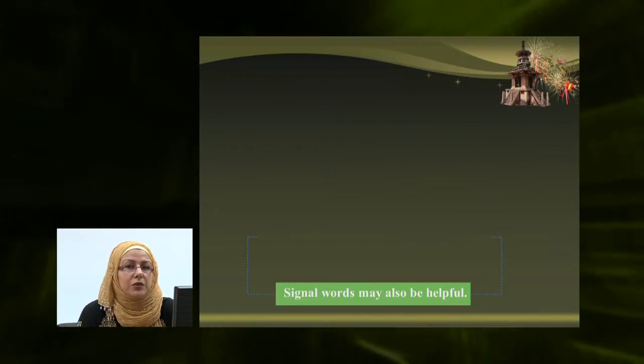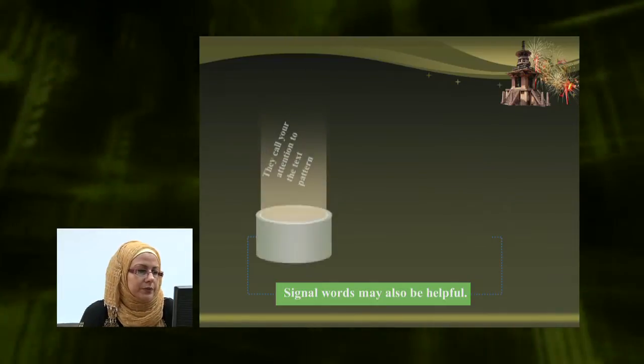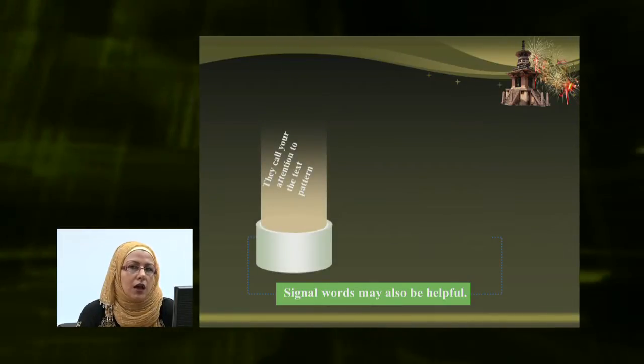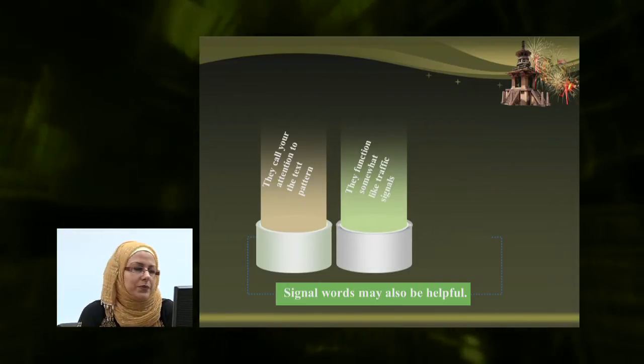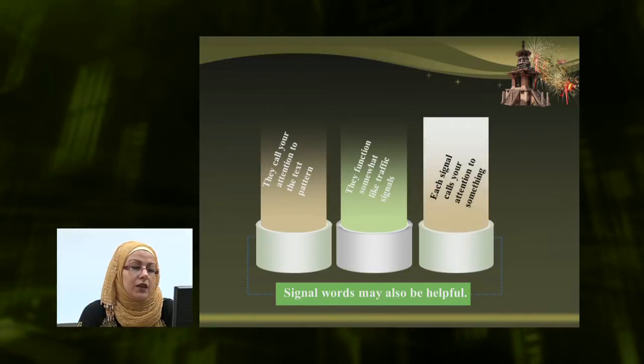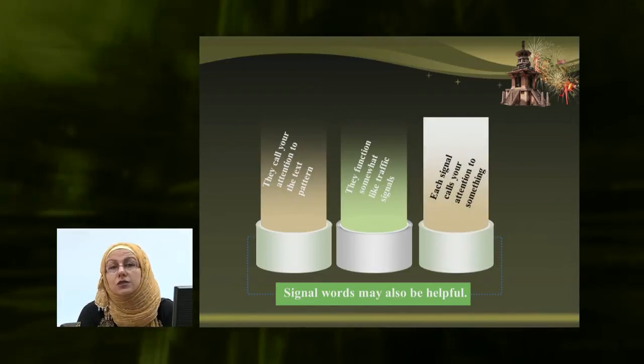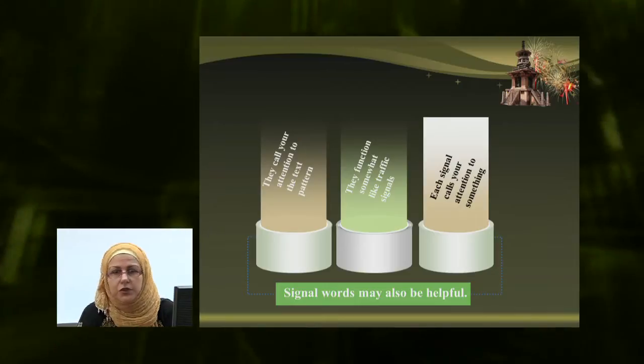Some other things might be helpful, like signal words. How can they be helpful? They call your attention to the text pattern, which is very important. They also function somewhat like traffic lights. Each signal calls your attention to something, and to something different, we should say.